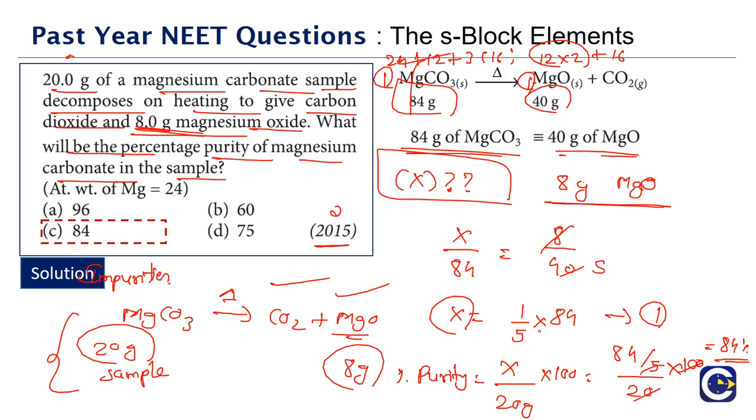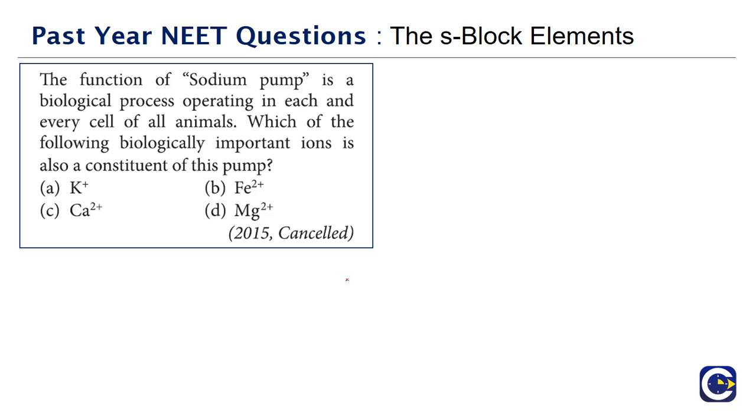By the proportion method, we are getting the X value as 84 by 5. That is the pure MgCO3 amount. But what is the total sample mass? 20 grams, right? So we have to find the percentage purity. The percentage purity is the pure MgCO3 magnesium carbonate mass divided by the mass of the sample, 20, into 100. So the correct answer is option C, which is 84 percent.